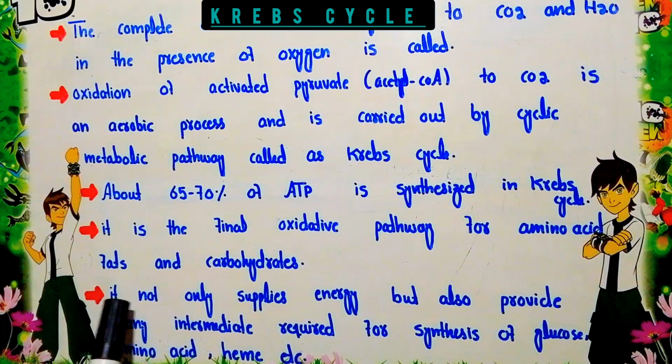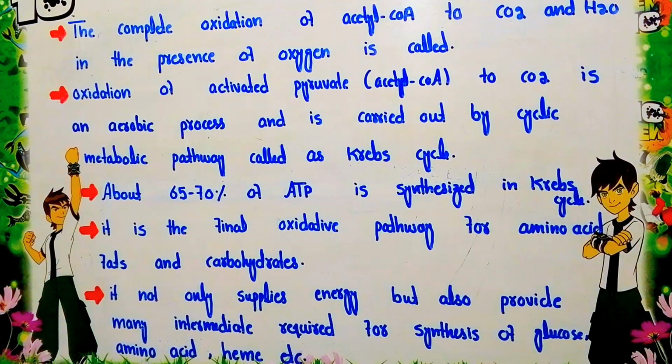Third, it not only supplies energy but also provides many intermediates required for the synthesis of glucose, amino acids and heme, etc. As we have said, the Krebs cycle gives us 65 to 70% of the energy, but energy production is not the only purpose of the Krebs cycle.